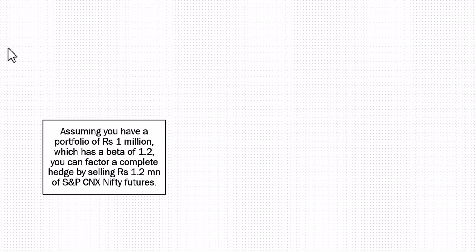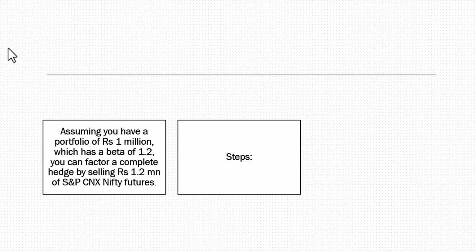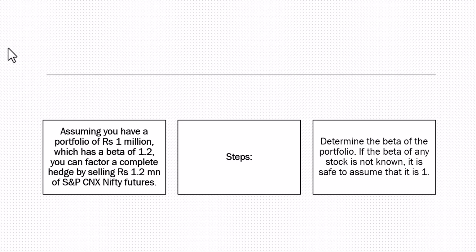Okay, and yesterday I just made a little bit of change. So this was the portfolio multiplied with the beta and then divided by the Nifty lot, you arrive at how many lots you're going to short. Step 1, determine the beta of the portfolio. If the beta of any stock is not known, it is safe to assume it is 1. So in case you have some stock where you are not getting a beta, then you can just take a figure of 1. Okay. You're not saying that it's very volatile or less volatile, say it has volatility equivalent to the market. That may be just 1% or 2% of your portfolio.